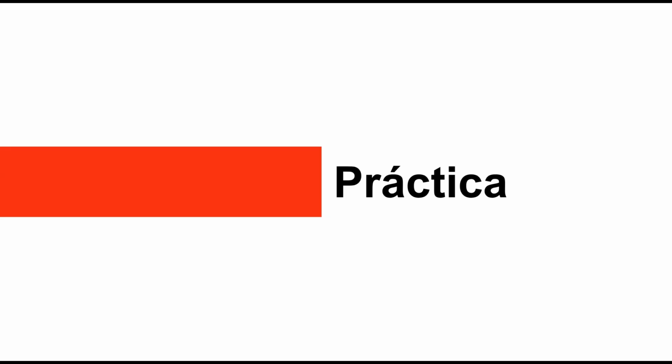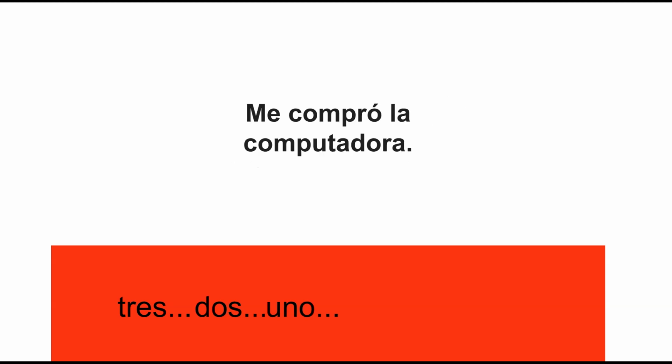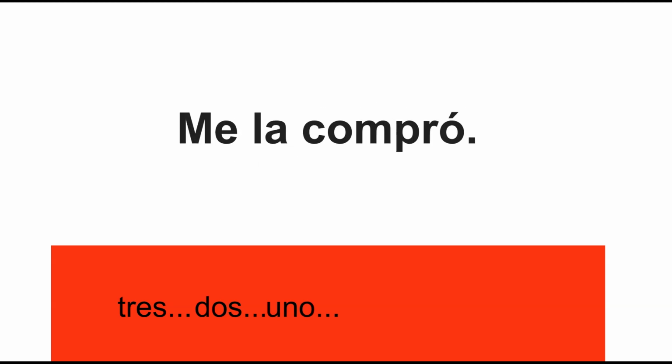Bueno, a practicar. It's your turn to practice. I'll say a sentence with a direct object. Then you repeat this sentence by saying the indirect object pronoun and the direct object pronoun together. For example, if I say, me compró la computadora, you'll say, me la compró. Ready?